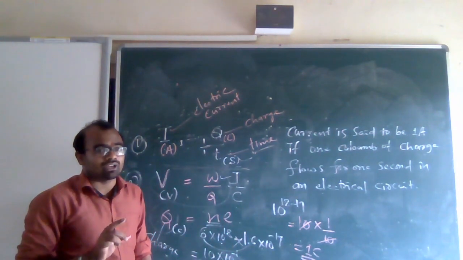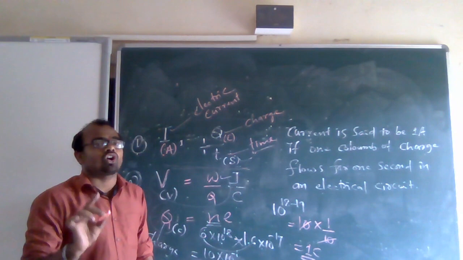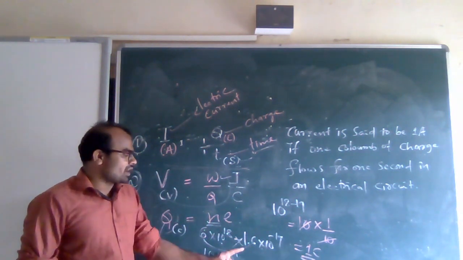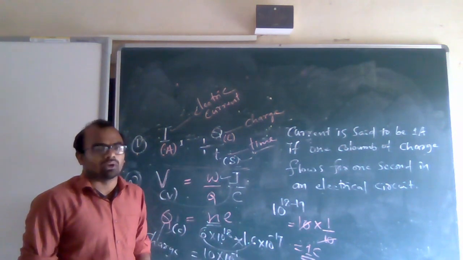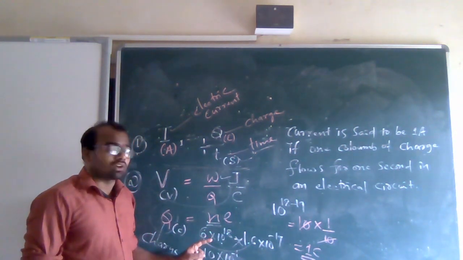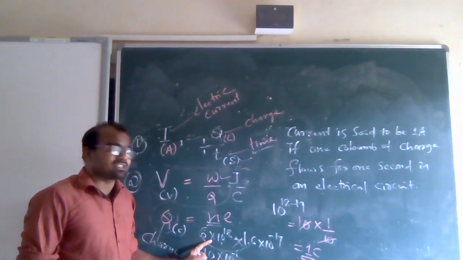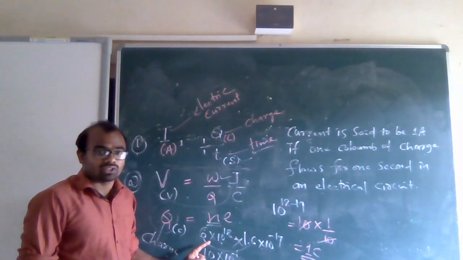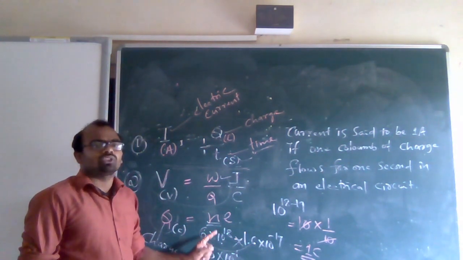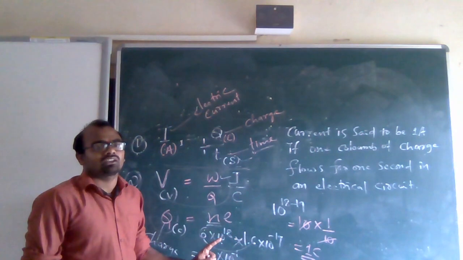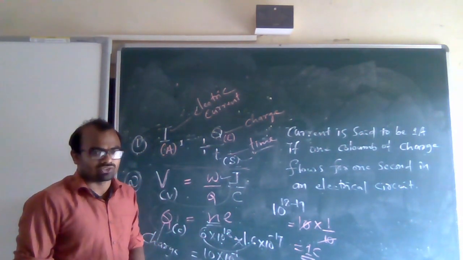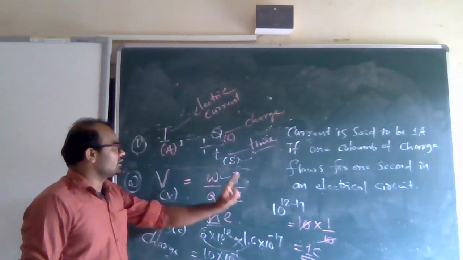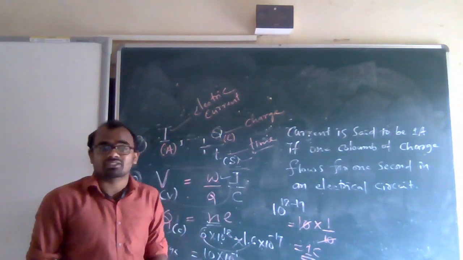Questions will come for 1 mark. What is the charge on an electron? 1.6 into 10 to the power minus 19 coulomb. What is the number of electrons present in 1 coulomb of charge? 6 into 10 to the power 18 electrons are present in 1 coulomb of charge. So this is the total concept we have studied.